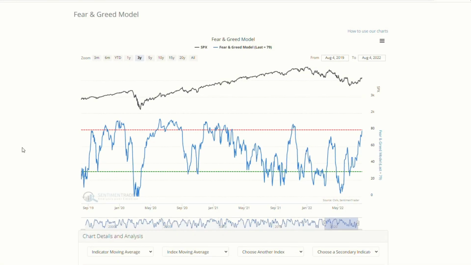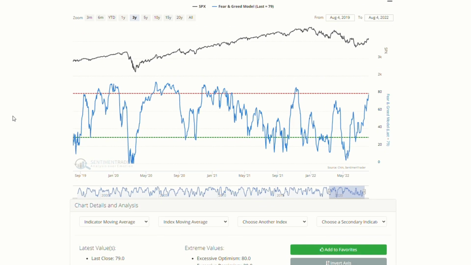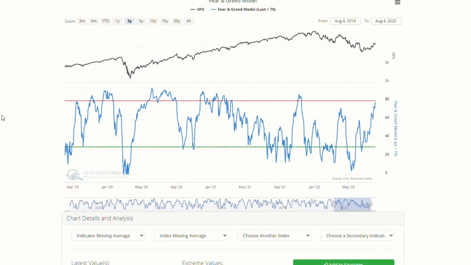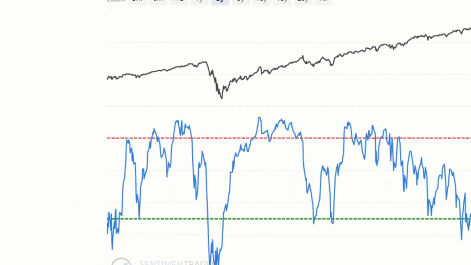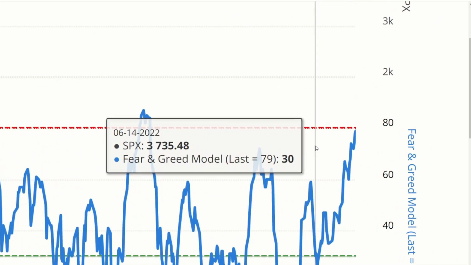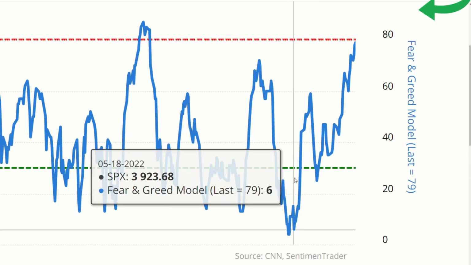Welcome to Sentiment Trader. Today we're going to be looking at Sentiment Trader's proprietary Fear and Greed Indicator. This is one of our most popular indicators and is a great tool for measuring overall market sentiment. So let's get into what is Fear and Greed, how these indicators are measured, and how to read the representative charts.